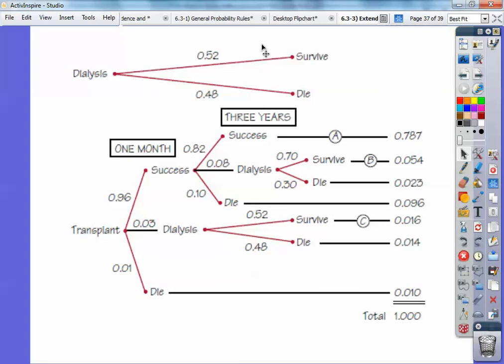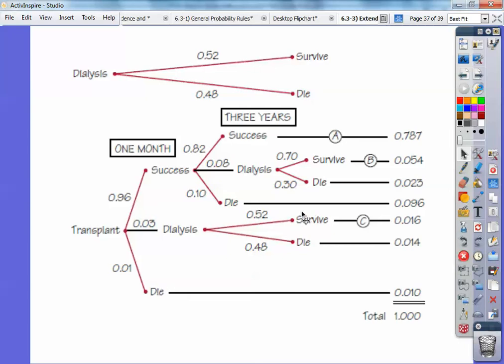Dialysis, 52% survive, 42%, 48% die. Okay, so the transplants, you've got 96% success, and of those 96% success, 82% keep going on to living. 8% of those go back to dialysis, and then of the dialysis, you get a 70-30 who survive or die on that. And those are the people that went through transplant, succeeded, 8%, and then 70% of those guys went on to survive, and 30% went on to die. Okay, here's that remaining 10%.